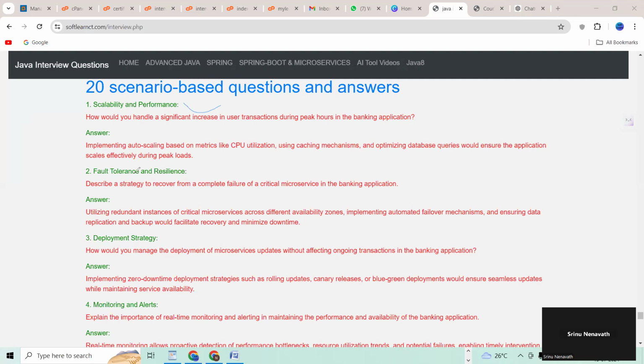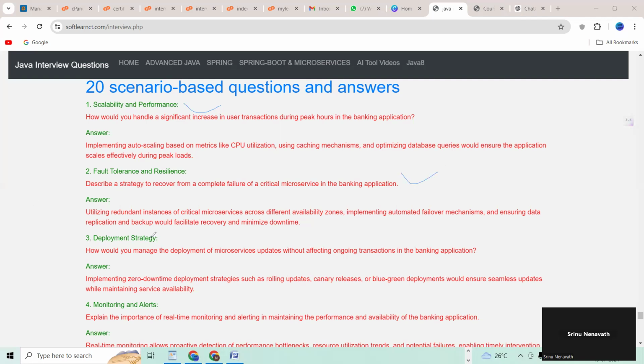Fault tolerance and resilience. So, describe a strategy to recover from a complete failure of a critical microservice in the banking application, right?